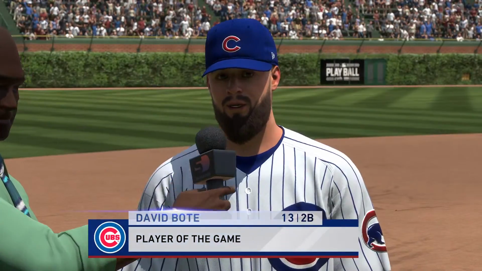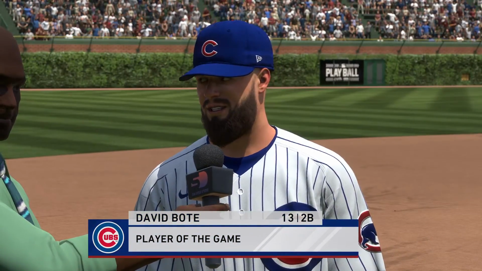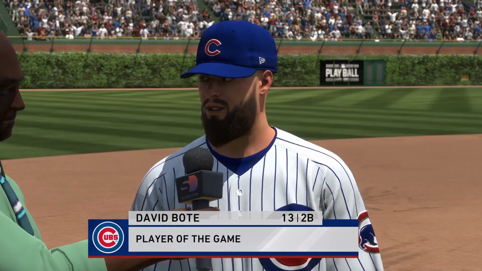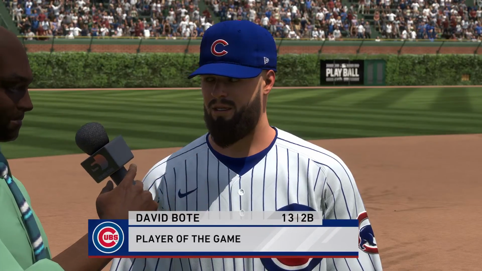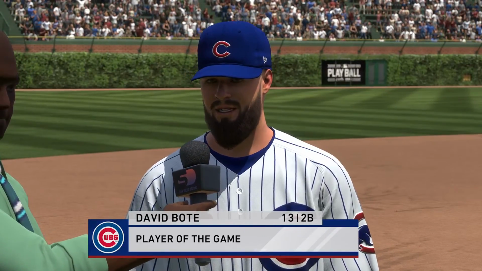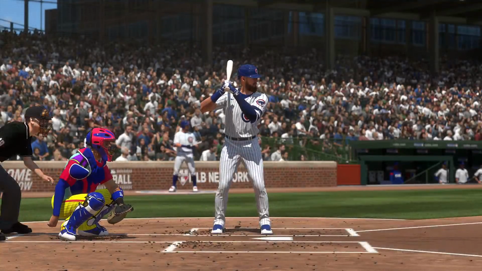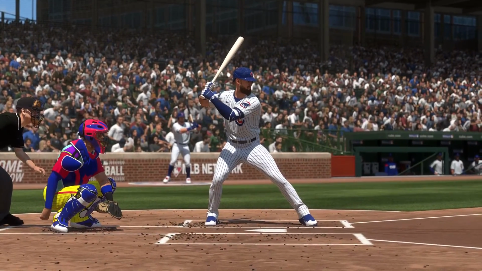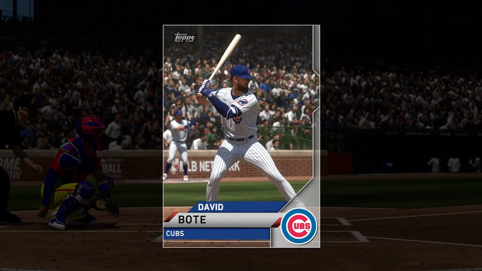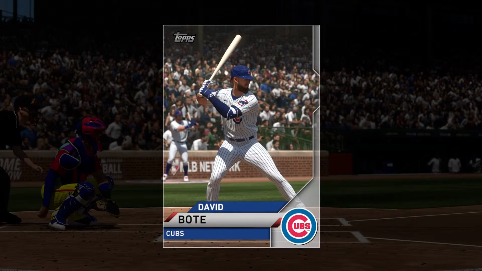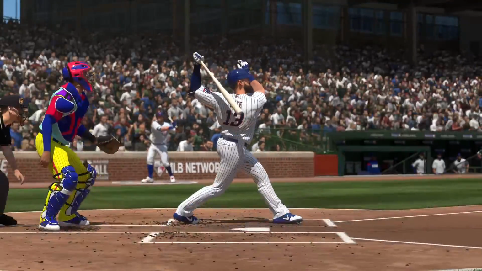Well, everyone was treated to a really well-played ball game in this one, and the guy you see there turned in a particularly notable performance, so he's our top player of the game in this one. It wasn't a huge offensive day for him. He only had one hit, but he definitely made it count. Put one out of here that ended up being a really important swing of the bat in this one.